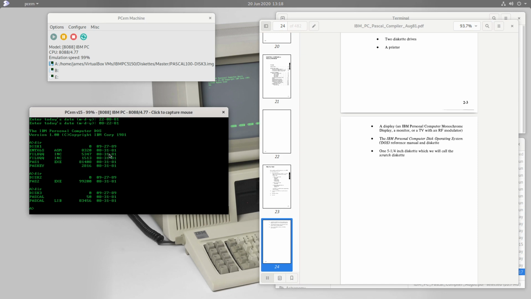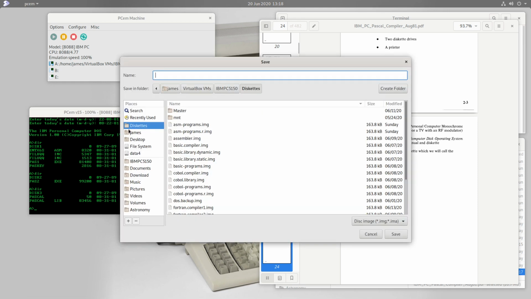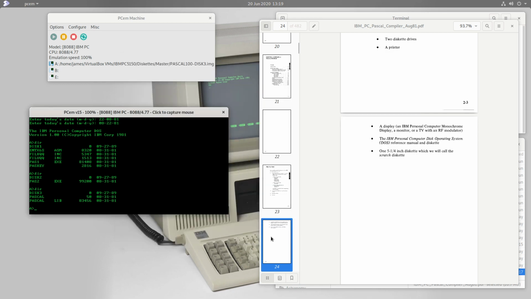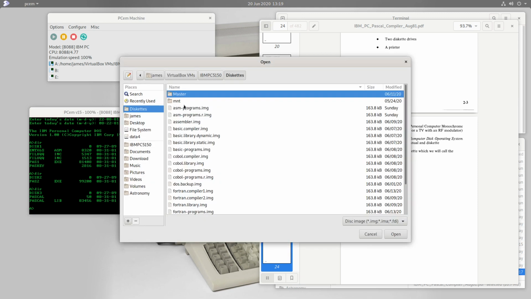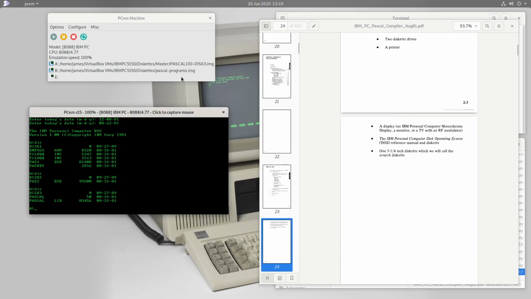So we saw how to do that in the DOS manual. The way in the chapter on DOS, the way we'll do that is we'll create a new blank image here, and I will call it Pascal programs.image. And so we're creating a 160 kilobyte diskette because this early version of DOS can only handle 160 kilobyte diskettes. And then we need to insert that newly created disk image, which is here, into our B drive. There it is. And then we need to format it. And so there we go.